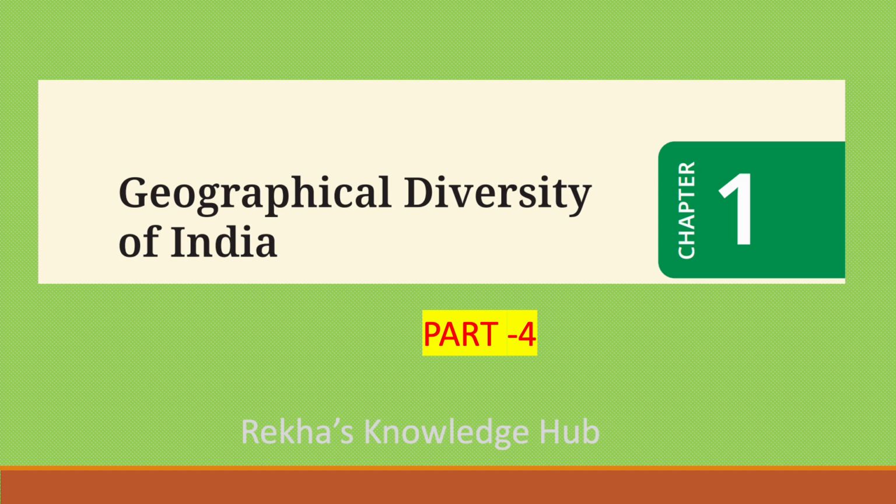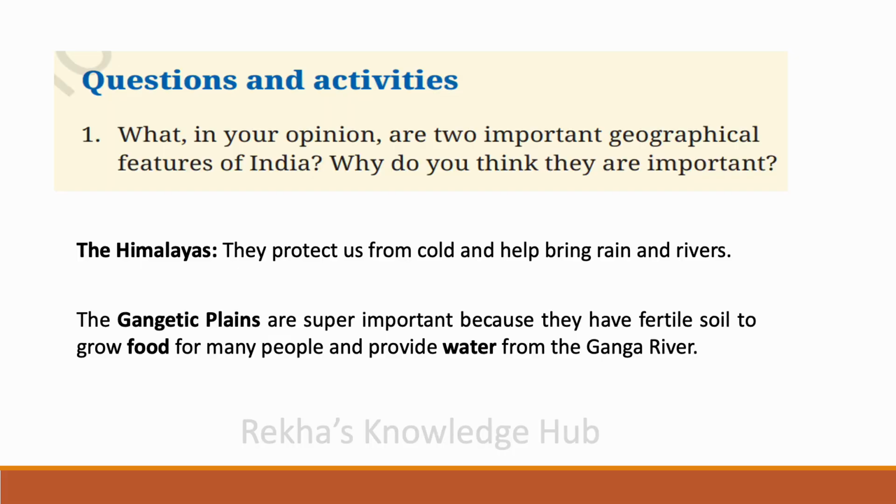Today we will see NCERT Class 7 Social Science Chapter 1 Geographical Diversity of India Part 4. Today we will see NCERT questions and answers. Questions and activities. What in your opinion are two important geographical features of India? Why do you think they are important? So we have to consider two important geographical features of India.